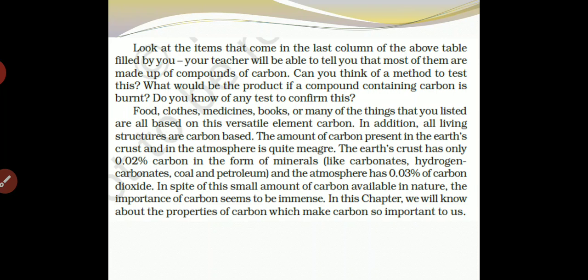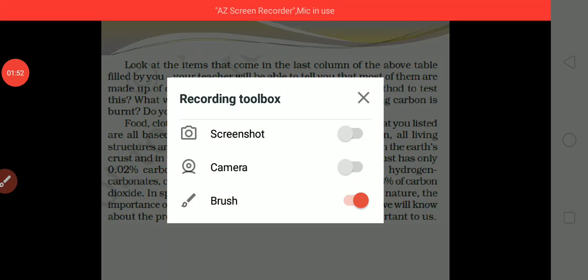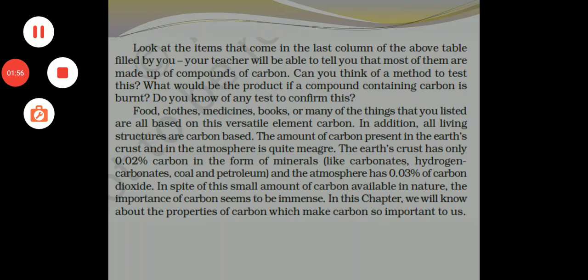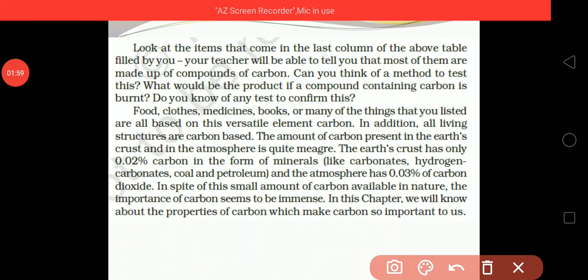Food, clothes, medicine, books, or many of the things that you list are all based on this versatile element carbon.